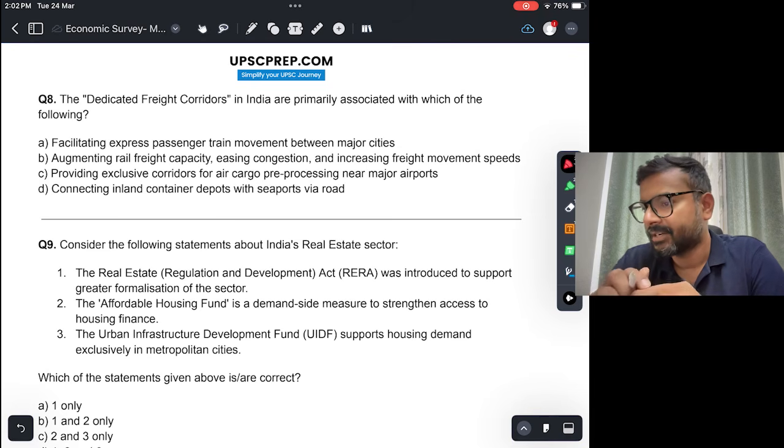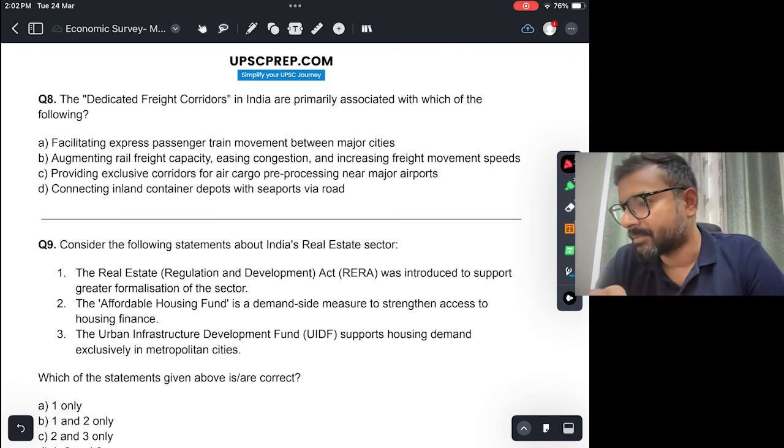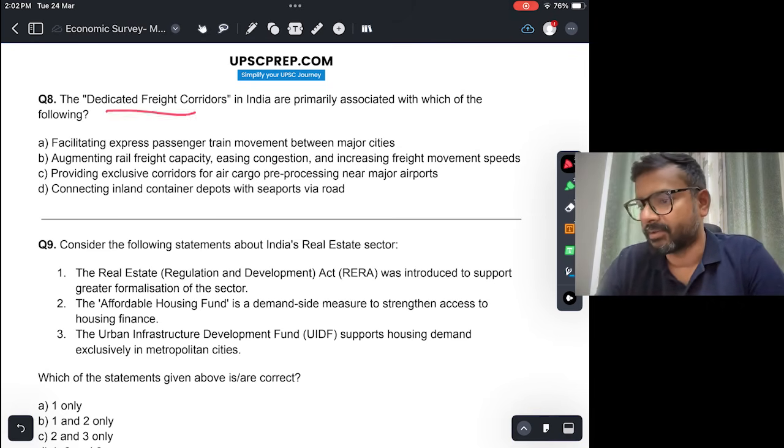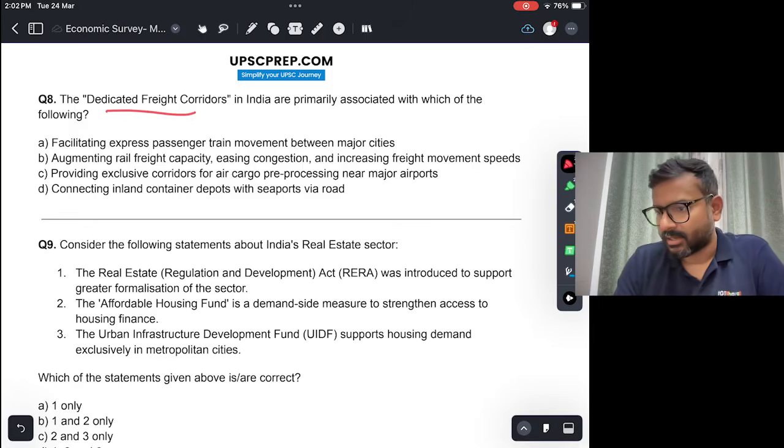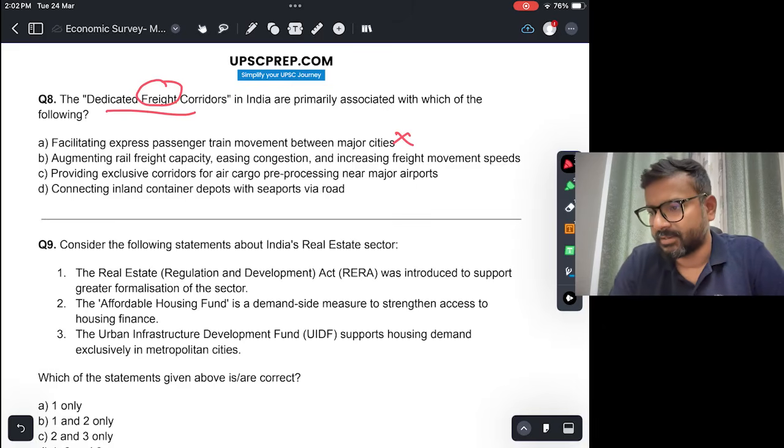Next question. Dedicated freight corridors in India are primarily associated with which of the following? Okay, should be a very easy question. Dedicated freight corridors, you all know. Facilitating express passenger train movement between major cities. ये नहीं है. It's related to freight, right? Augmenting rail freight capacity, easing congestion, increasing freight movement speed. So this is the correct answer.